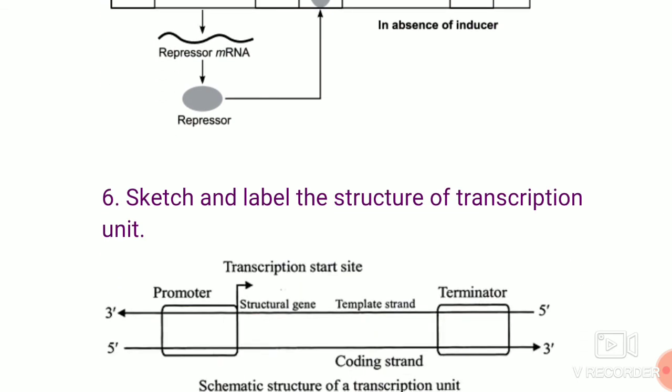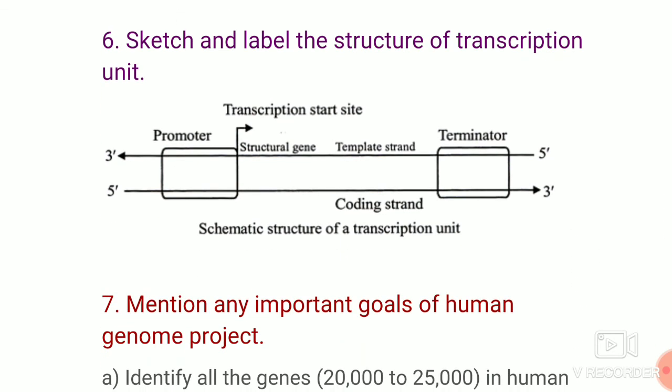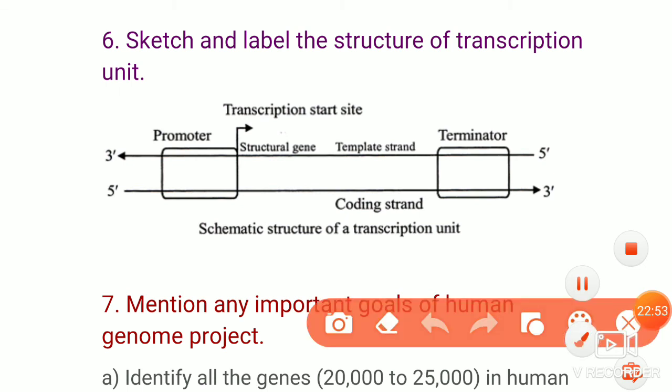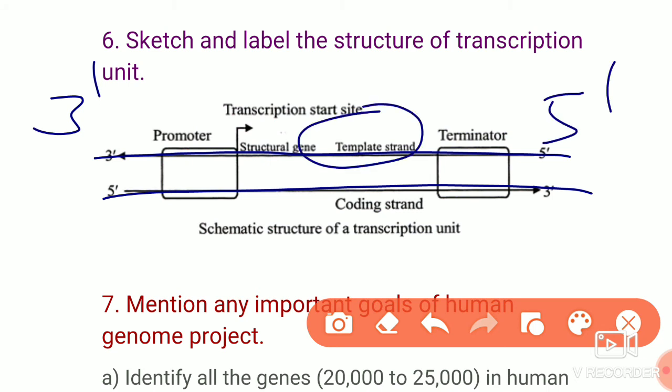Next you have to sketch and label the structure of a transcription unit. Here is the transcription unit, which consists of a double stranded DNA. One strand which is in the 3' to 5' direction is called the template strand.